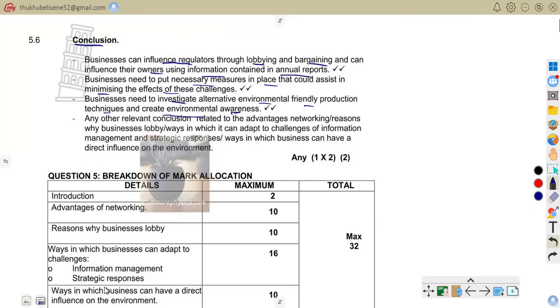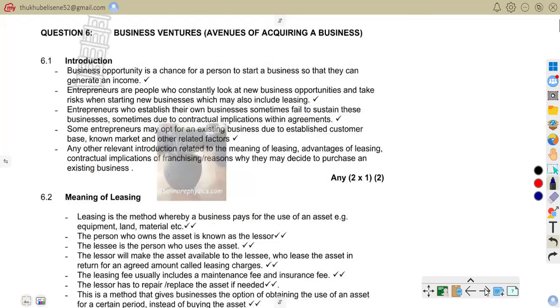So, meaning with this conclusion, we are trying to say business must adapt to environmental challenges by networking, lobbying, and using effective strategies to remain competitive and sustainable. So that is that. So now we are to quickly go to question 6.